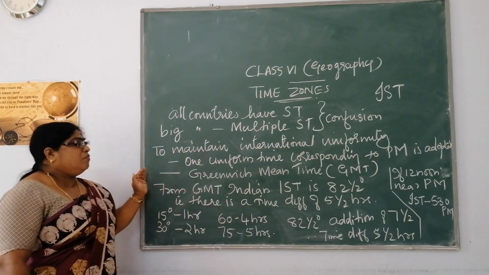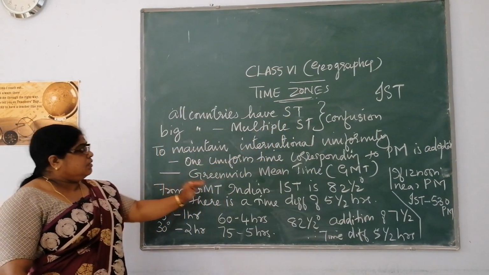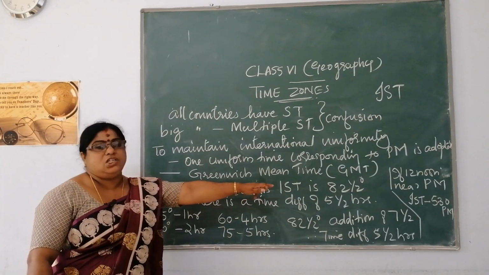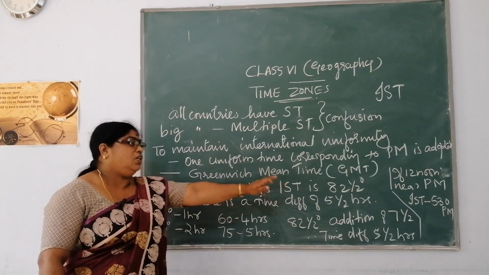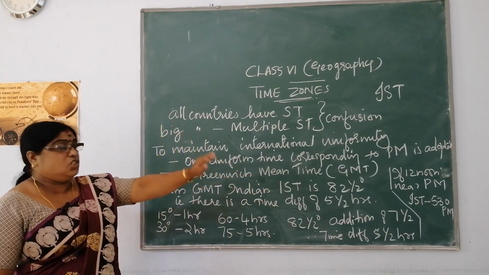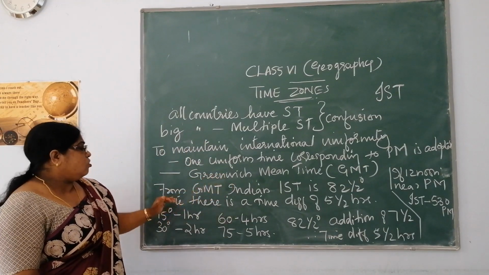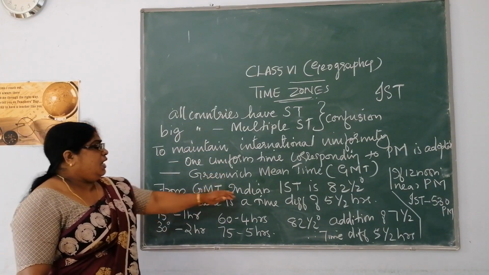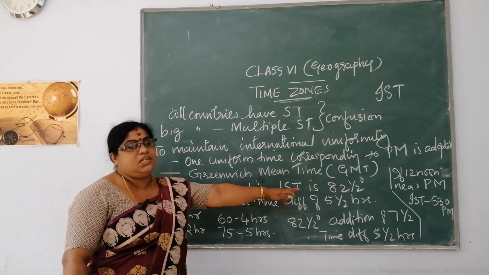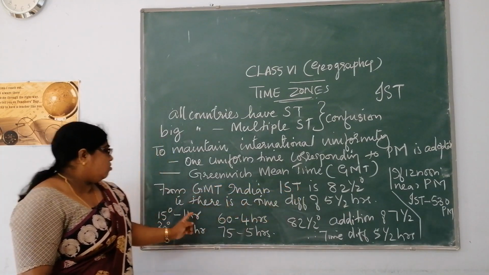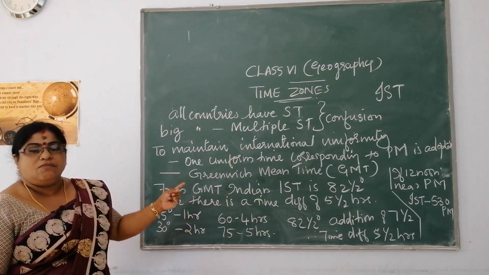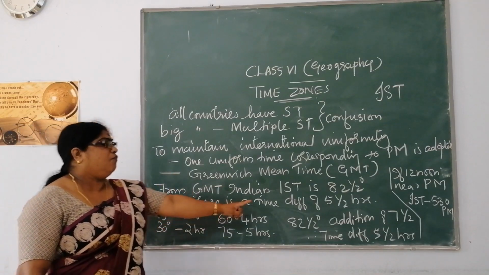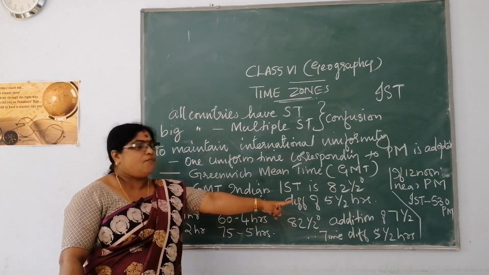From GMT, Indian Standard Time is at the 82.5 degree east meridian, as already told. So there will always be a time difference of 5.5 hours.